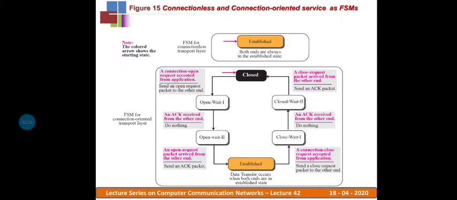Then it switches from close wait 2 to the closed state. Either way, in both directions, client to server and server to client, the connection is torn down, so finally we enter the closed state. This is how connection oriented service can also be elaborated with the help of finite state machines.